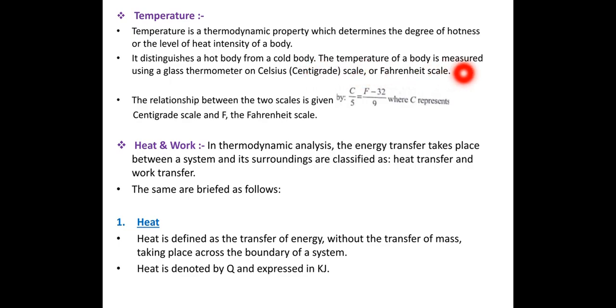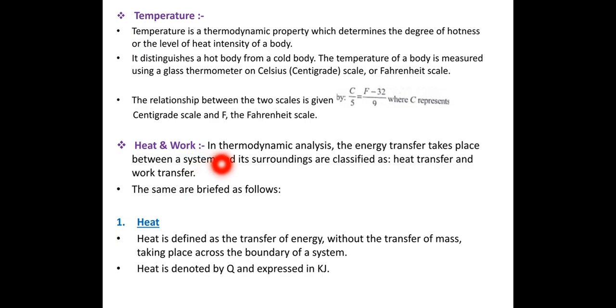The temperature of a body is measured using a glass thermometer on the Celsius (centigrade) scale or the Fahrenheit scale. The relationship between the two scales is given by C/5 = (F - 32)/9. This is the standard form, where C represents the centigrade scale and F represents the Fahrenheit scale.